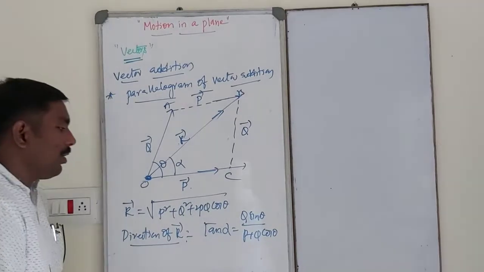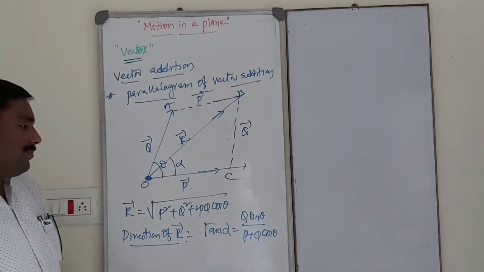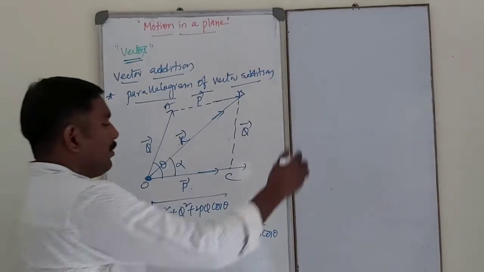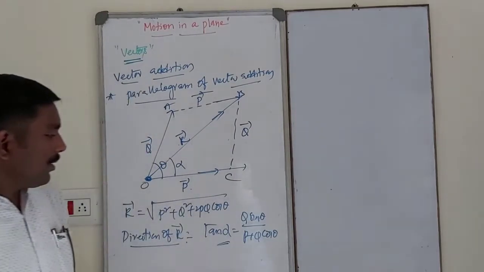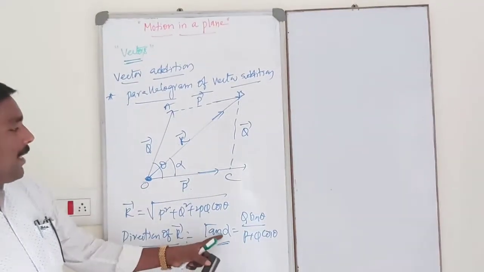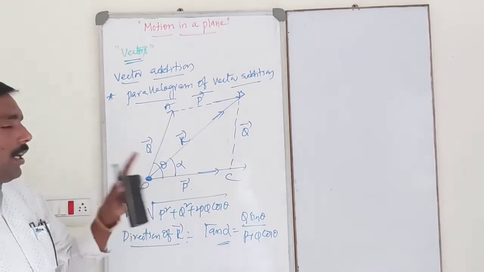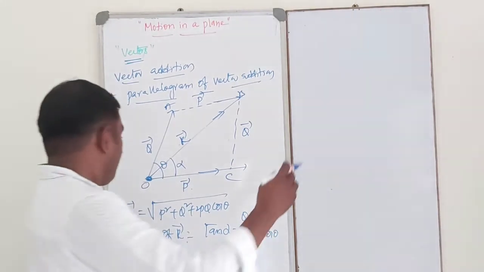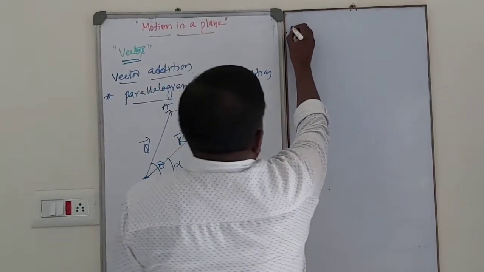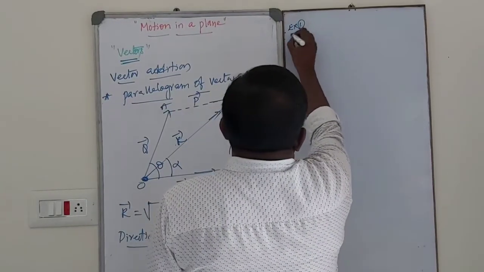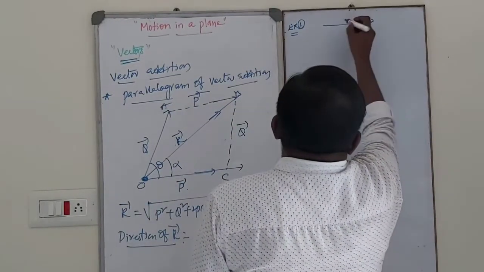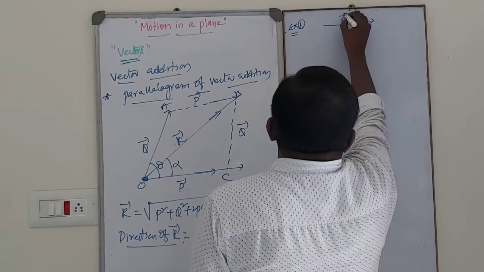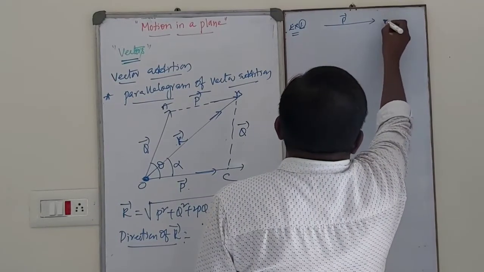This is the direction, students. Alpha is the angle made by the resultant vector with P. Okay, so one example: suppose two vectors P bar and Q bar.